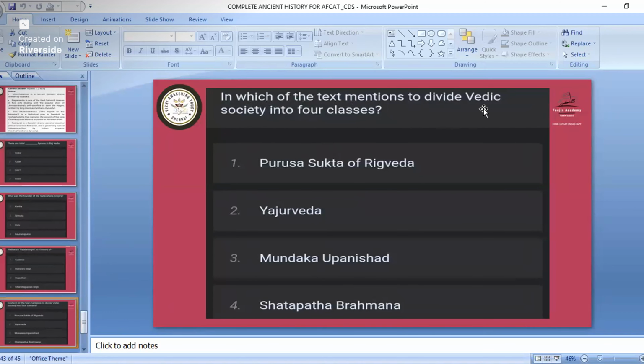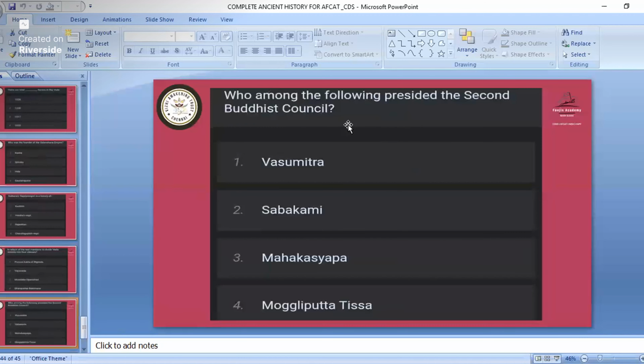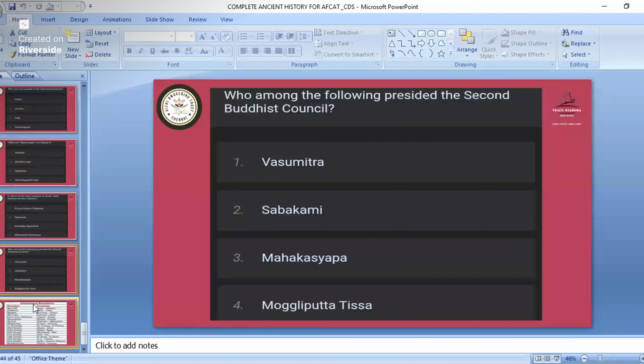In which of the texts mentioned is the division of Vedic society into 4 classes found? So the answer is Purusha Sukta of the Rig Veda. In this one, they have mentioned the division into 4 classes. And who among the following presided over the second Buddhist council? So the answer is Moggaliputta Tissa.